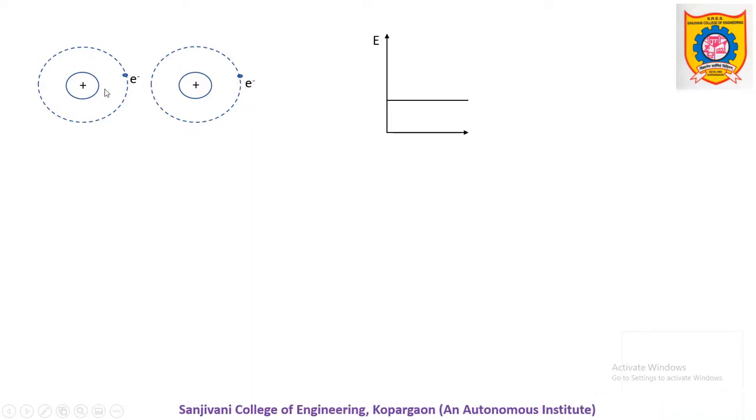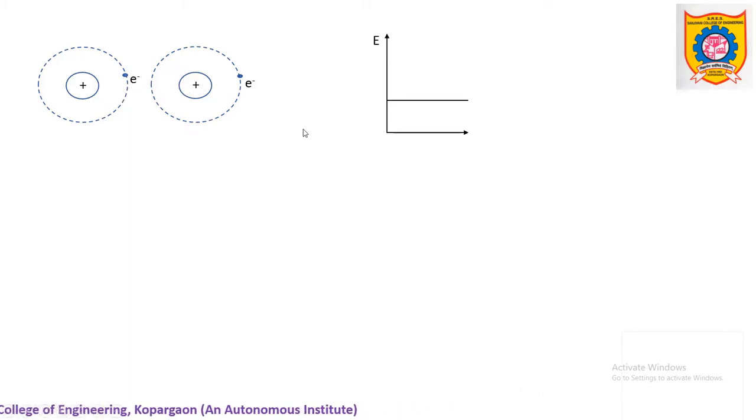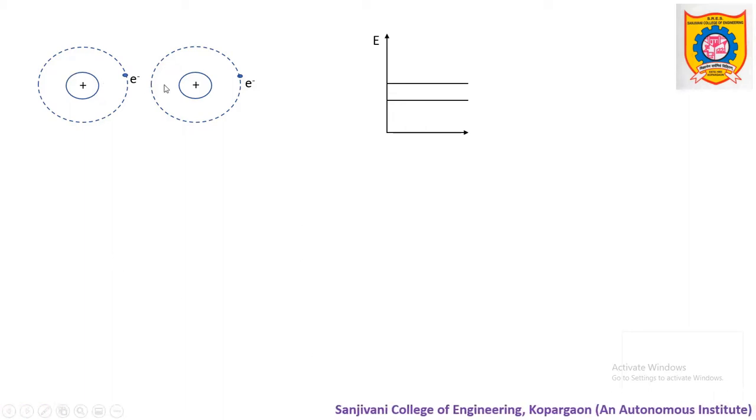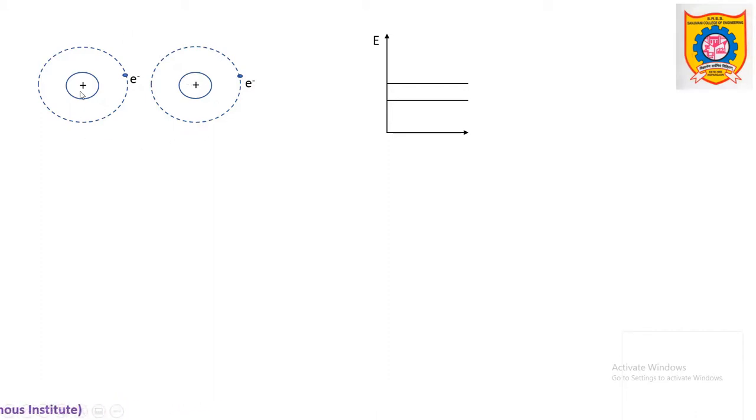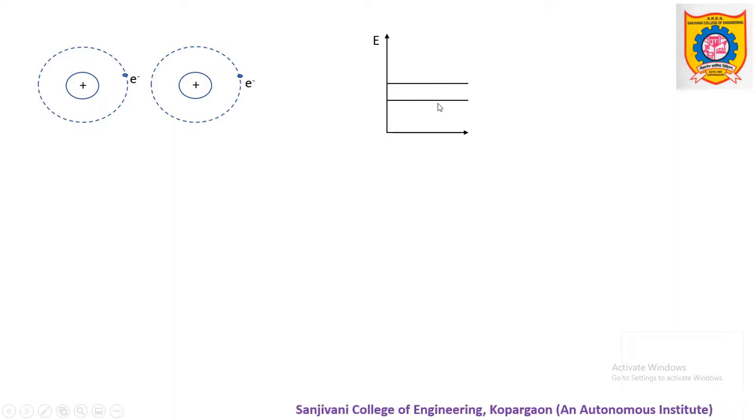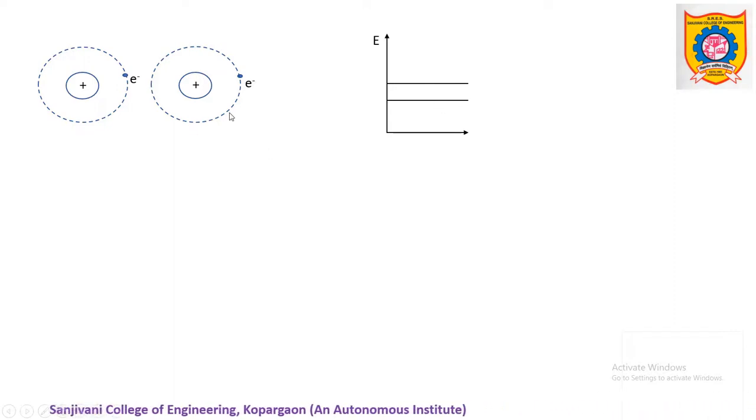So in the present example, if these two atoms are interacting, and we try to draw the energy level diagram, it may look like this. Whenever these two atoms were isolated, both electrons had the same energy, E. But now, if these two are interacting with each other, that means we consider them as the same system, then one electron may have slightly less energy than before, and the other electron may have slightly greater energy. This means that due to interaction, there is a slight change in the energies of the electrons. So this happens with two atoms.